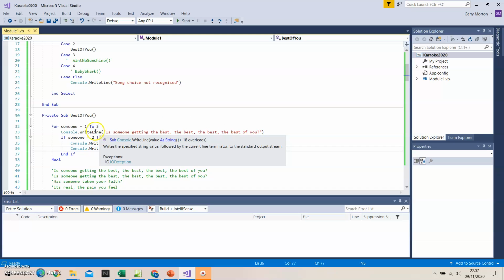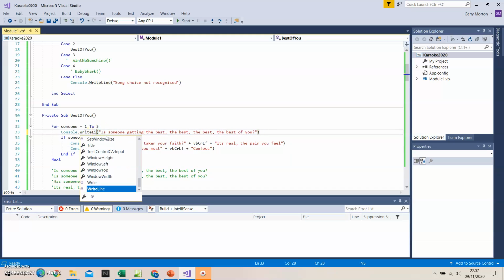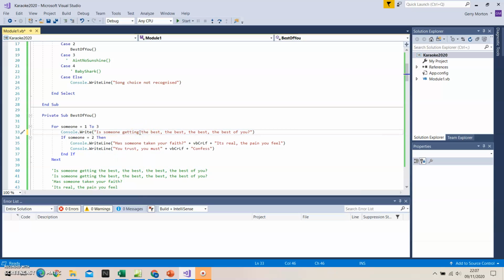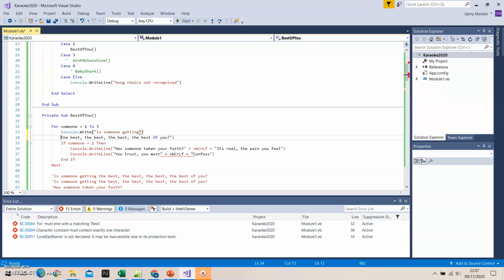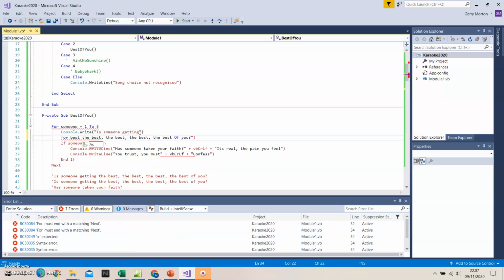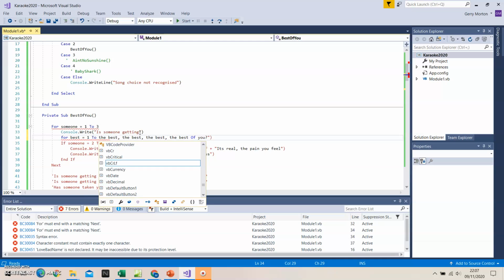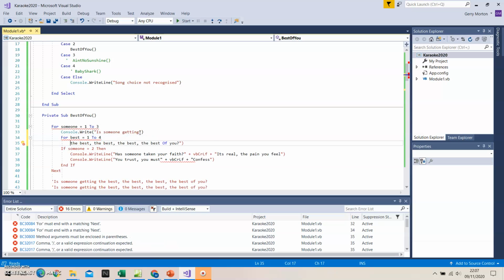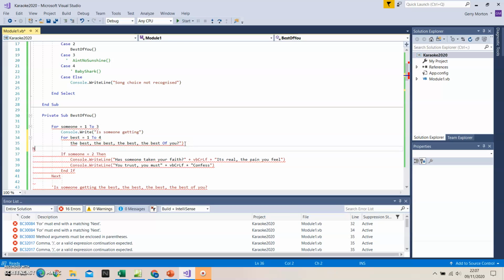I'm going to say that what we do is we console write is someone getting, and then we're going to say for best equals 1 to 4. And I'm just going to fix this here by putting my next. And I'm going to write console.write.